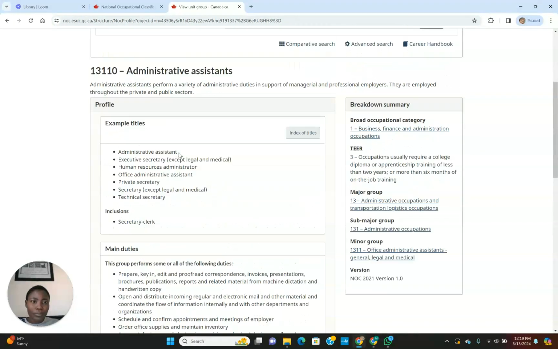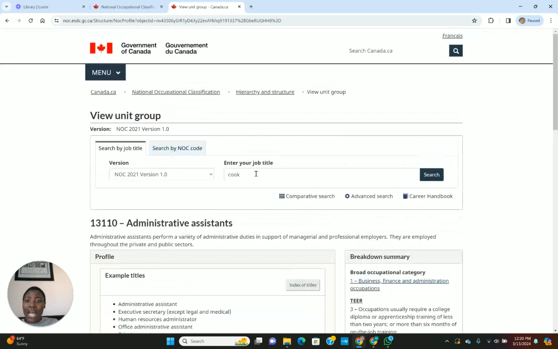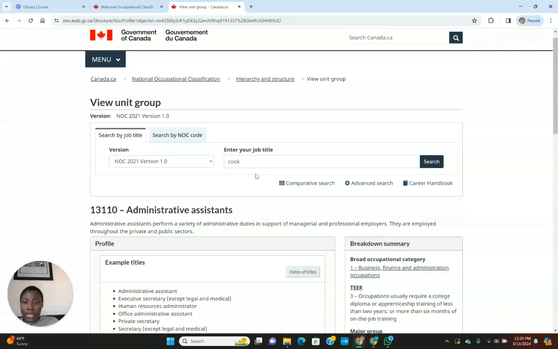If you just look here, it'll tell you the broad occupational category is business, finance and administration occupations, right? And then the third is degree. Occupational usually requires a college degree, so it tells you college degree. The major group is this, sub-major group is that, minor group is that. So this is how you find your NOC code.